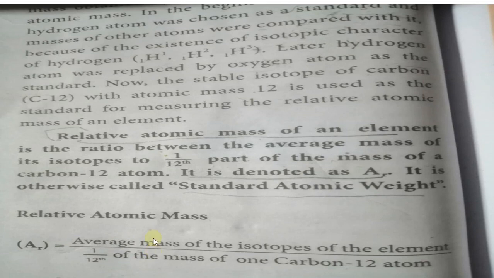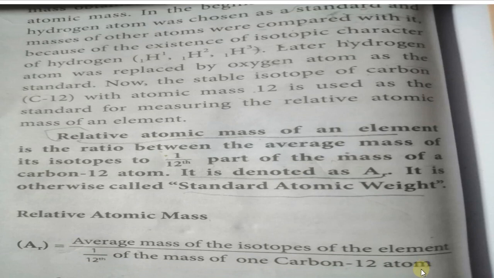So you have to use the word ratio. So relative atomic mass is defined as the ratio between the average mass of the isotope of the element, here you should use the word 'to', to 1/12 of the mass of carbon 12 atom. Have you understood?